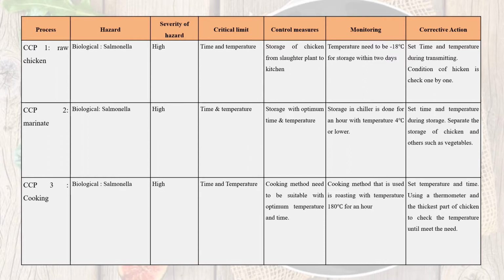CCP3 is the cooking process, which also involves a biological hazard, salmonella. Severity of hazard is also high. Critical limit is time and temperature. The control measure is that the cooking method needs to be suitable, with optimum temperature and time. To monitor it, the cooking method used is roasting at 180 degrees Celsius for an hour to kill the salmonella. Corrective action is to set temperature and time using a thermometer, and the thickest part of the chicken needs to be checked until the temperature meets the requirement.